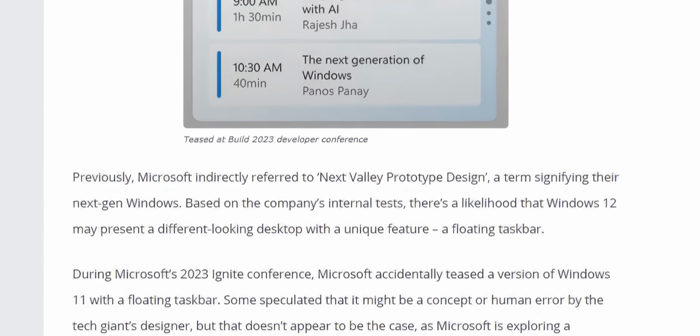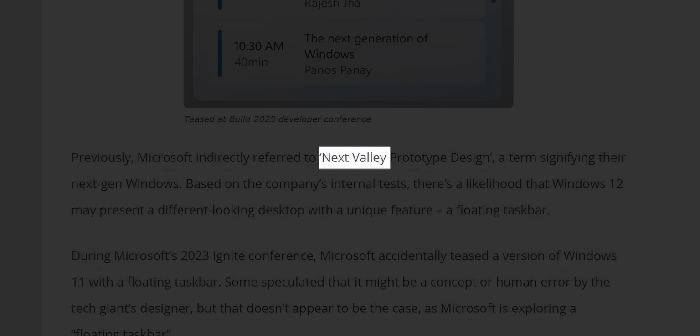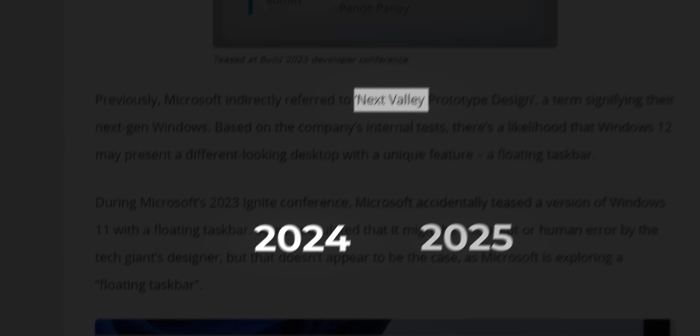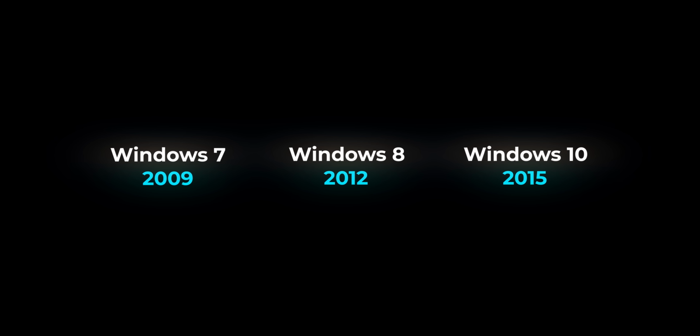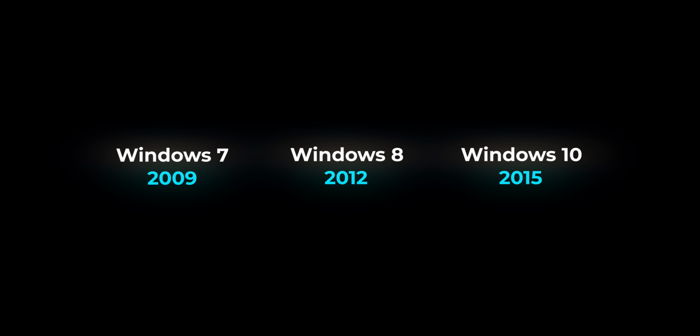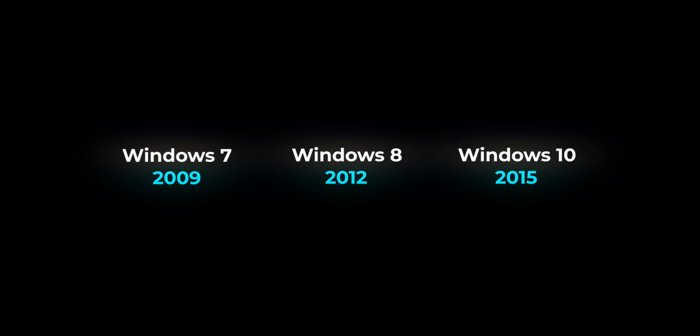So, when will Windows 12 be released? According to online information, which is not certain, Windows 12 will be released in 2024 or 2025 under the Next Valley name. 2024 is more logical because we have this. As you can remember, Windows 7 was released in 2009, Windows 8 in 2012, and Windows 10 in 2015. In those times, Microsoft released a new operating system once every 3 years.